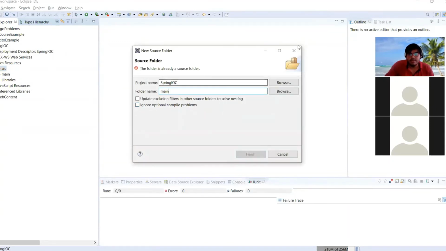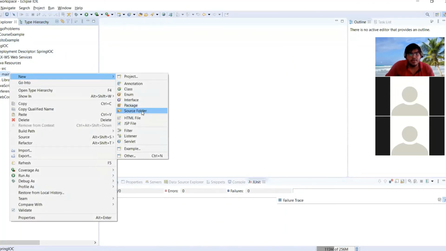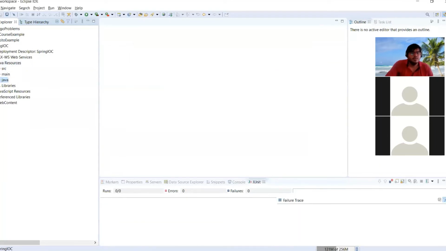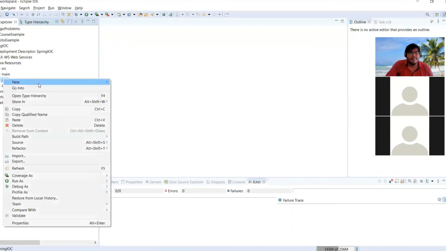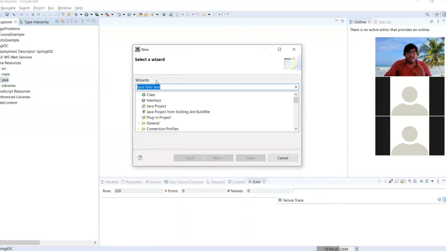Okay, there only, but it is not source main, and then Java. And then there are 3 steps for developing this IOC app. Step one is creation of configuration file. So I'm creating one configuration file.